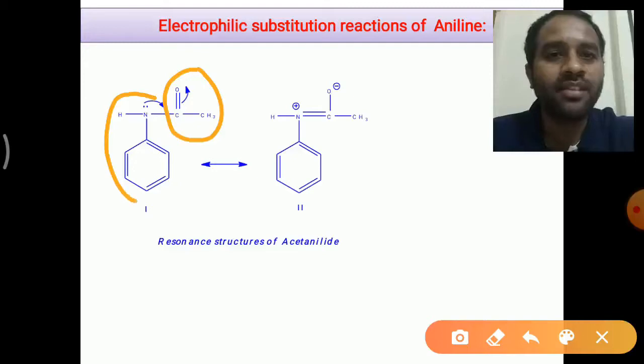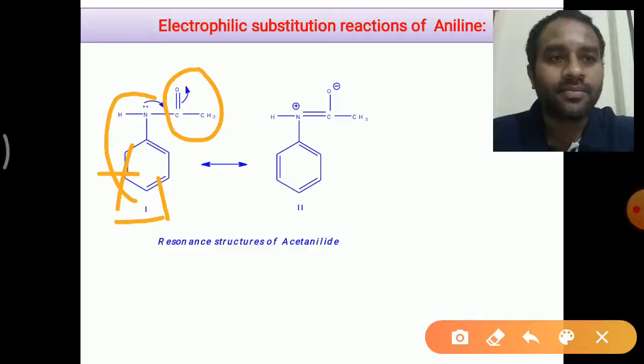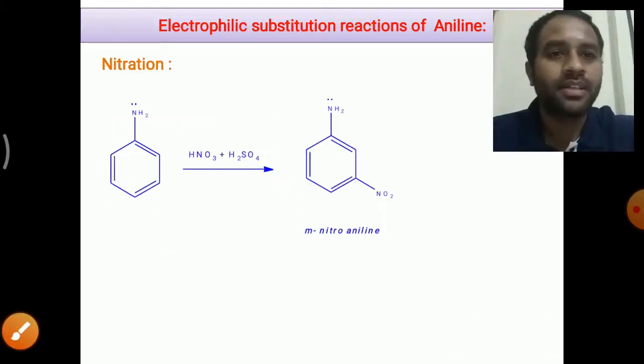Therefore, this will act as a moderately activating group. Thereby, it will undergo bromination at 1 position, right?